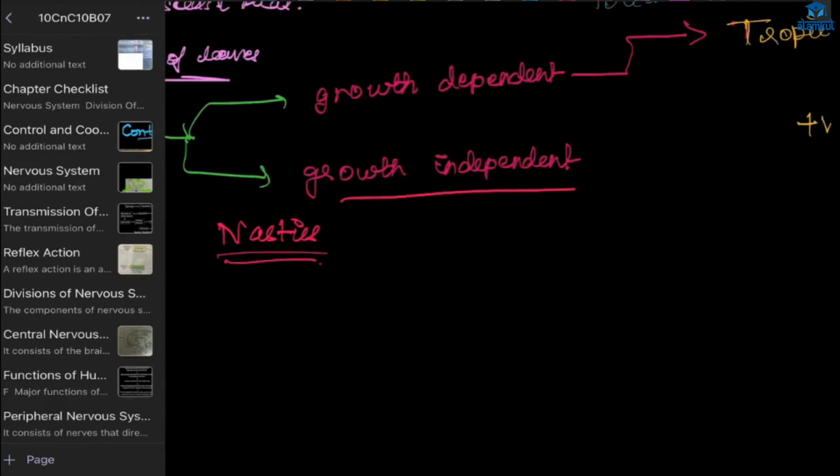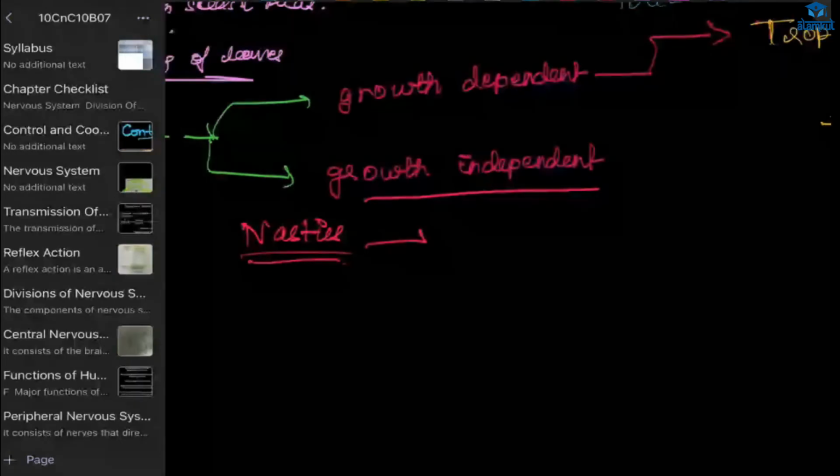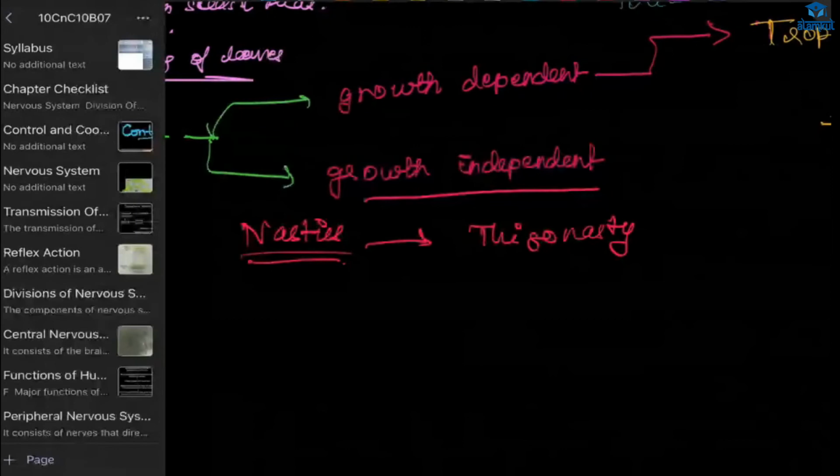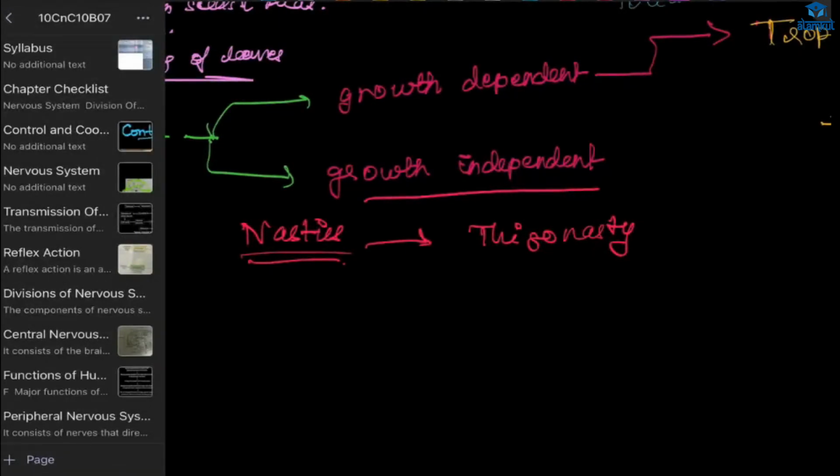Here we learn about two types. One is thigmonasty: the folding of the leaves of Mimosa pudica on touching is an example of thigmonasty. It is non-directional movement, in response to touch. How does this happen?